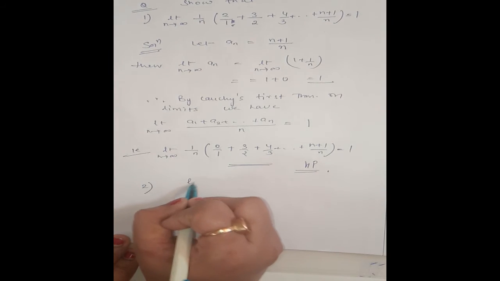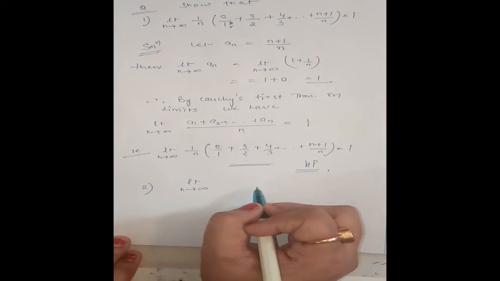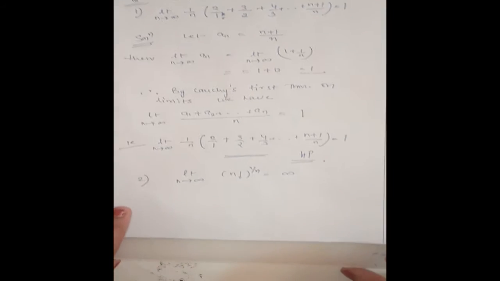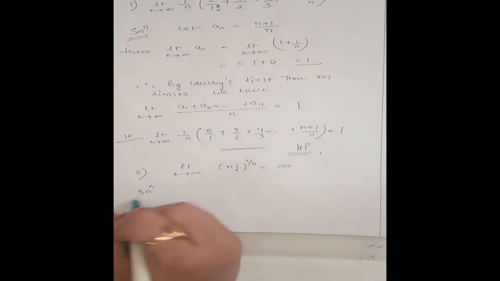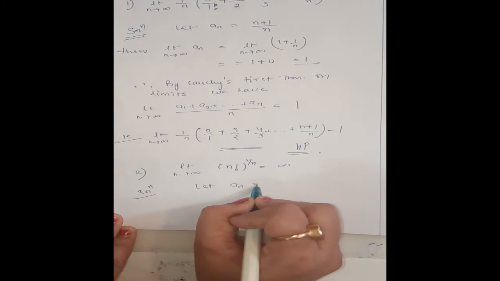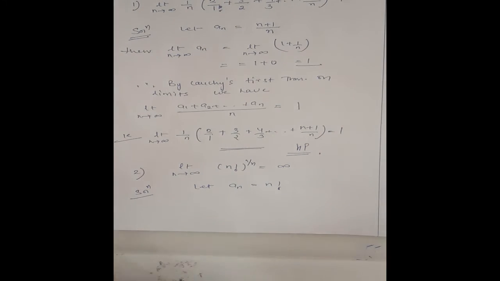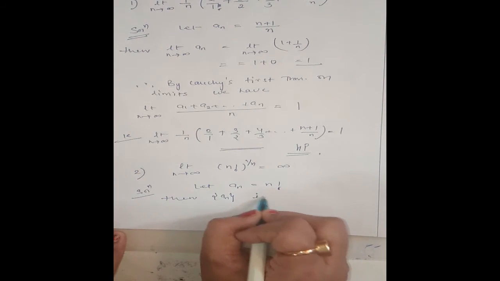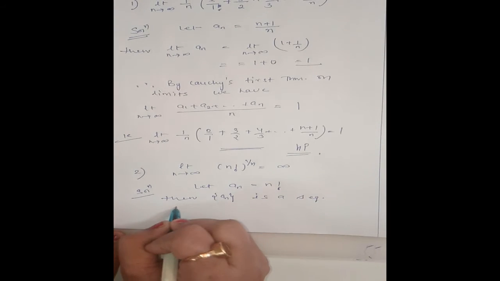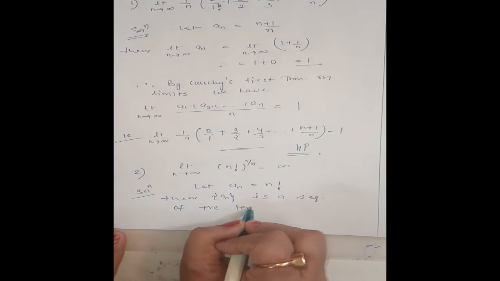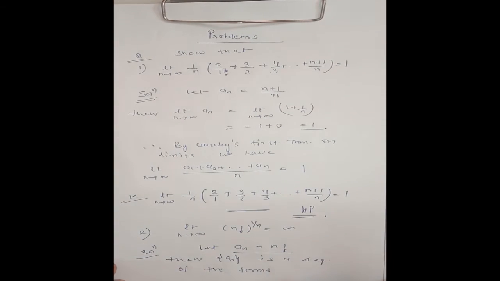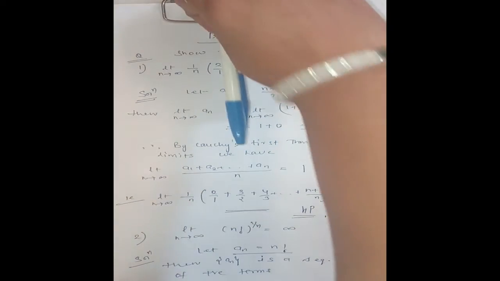Next is show that limit n tending to infinity n factorial power 1 by n is equal to infinity. Now let an is equal to n factorial. Then sequence an is a sequence of positive terms. Any term is n factorial, so it is a sequence of positive terms. So we can apply Cauchy's second theorem on limits here.